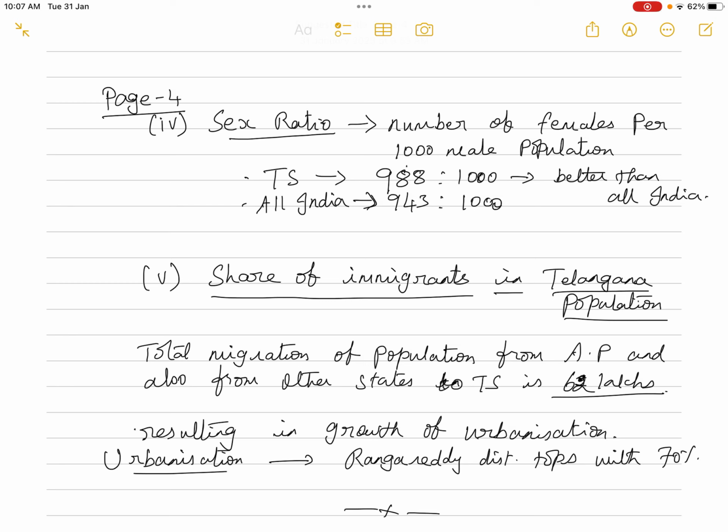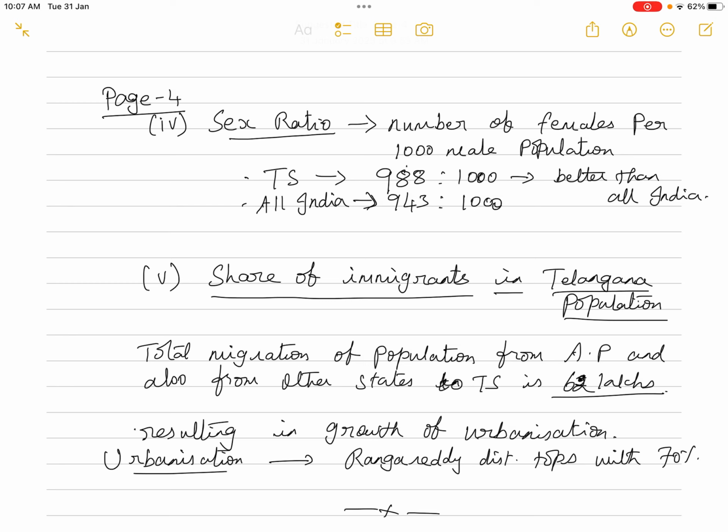And regarding the urbanization, more and more areas are developed as urban areas, with better infrastructural and other facilities compared to the rural areas, and also better job opportunities. That is one of the main reasons people are migrating from other areas to the state of TS.